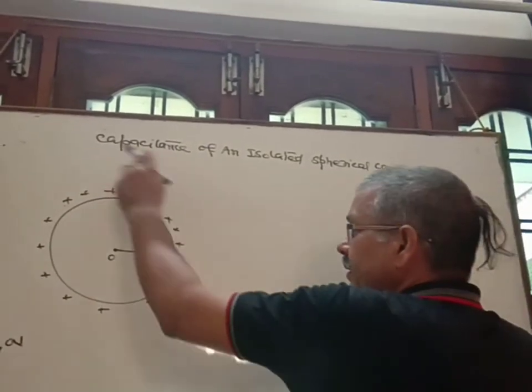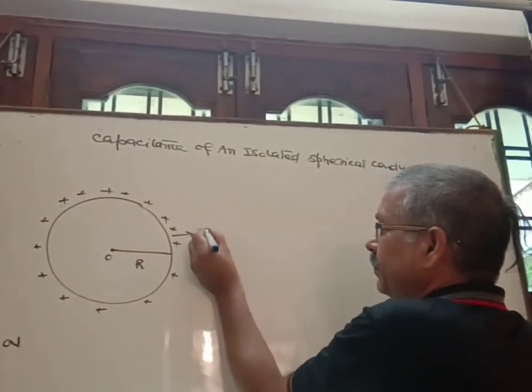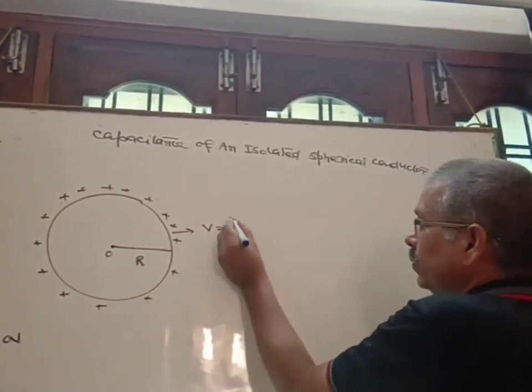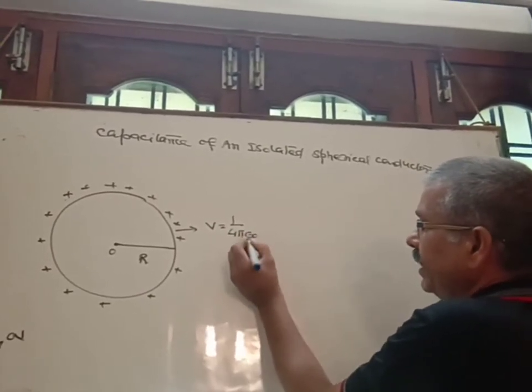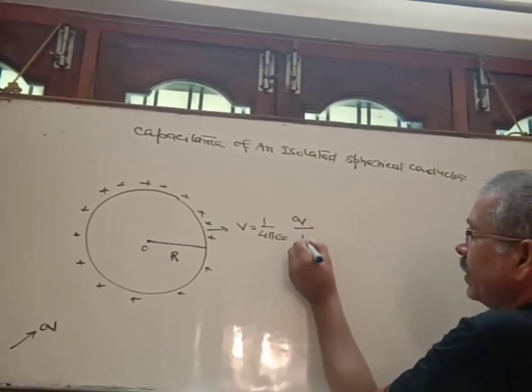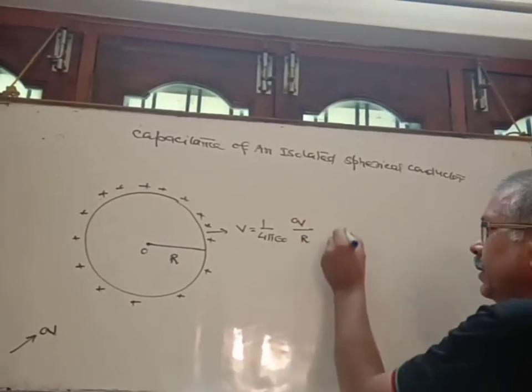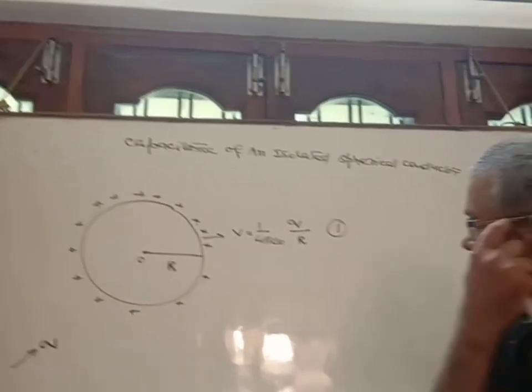Therefore, potential at each point on the surface of the sphere is equal to 1 upon 4 pi epsilon 0 q by r. This is the potential at each point of the sphere.